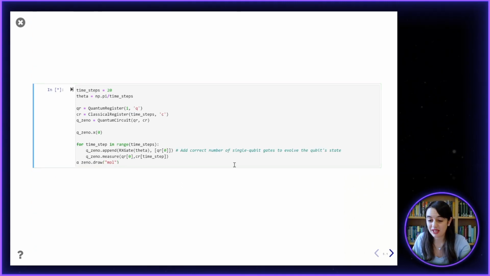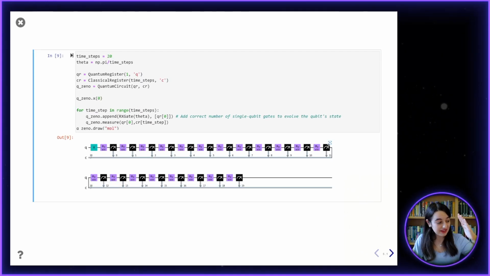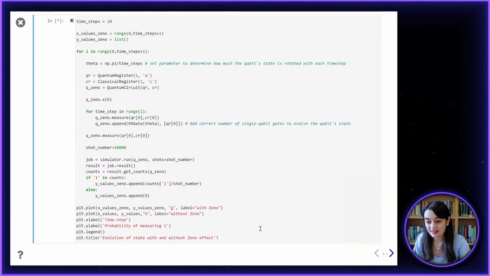What happens if we instead add measurements after each of our X rotation gates? So now every time the qubit is rotated a small bit by one of the X rotation gates, we're going to apply a measurement so that we are approximately continuously measuring the qubit state. So I'll just run this code to run the simulator for our 2 circuits, one without the measurements after each rotation gate and one with the measurements after each rotation gate.